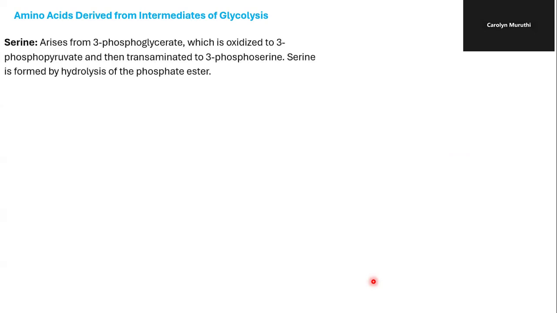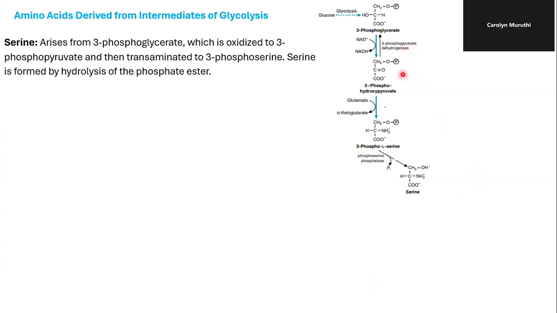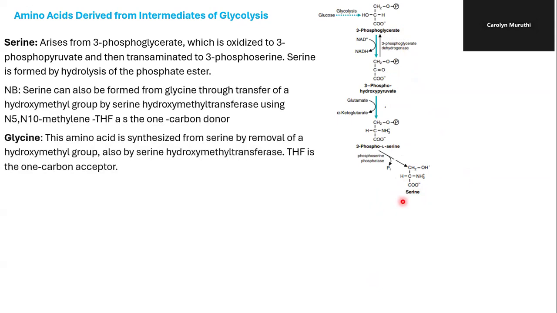We also have some amino acids which are synthesized from the intermediates of glycolysis. We have serine. Serine is synthesized from 3-phosphoglycerate through various reactions. And serine can also be synthesized from glycine through a transfer of a hydroxymethyl group by serine hydroxymethyltransferase, using methylene tetrahydrofolate as a one-carbon donor. In the same reaction, we can form glycine.